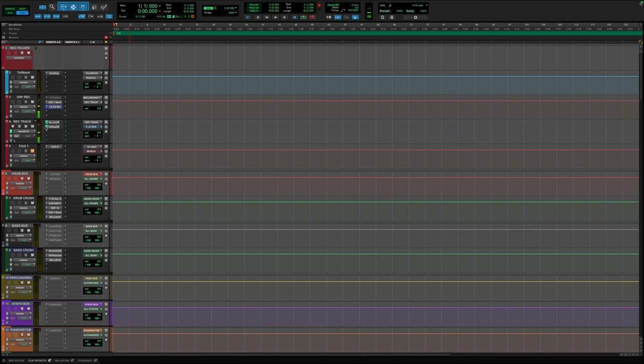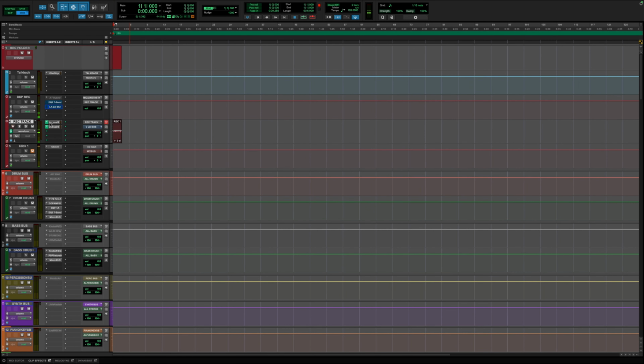So as an example, let's bypass this, right? This is what I'm monitoring through. This is just a straight up auxiliary. You can see that my microphone one, in this case for this example, is the input. The output of this auxiliary channel is going to my record track. So you do that, and you can see that we're recording in real time.